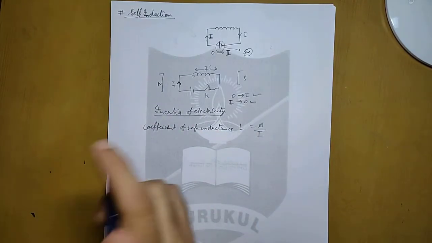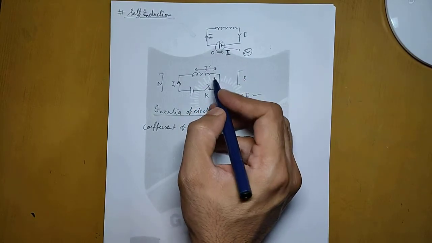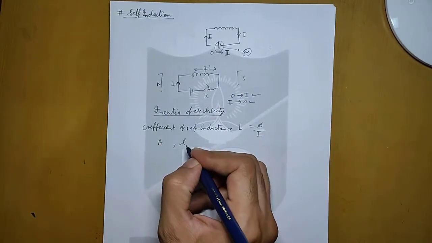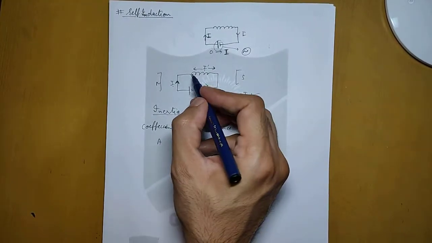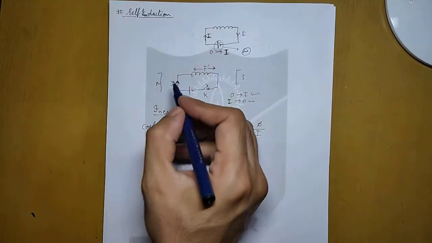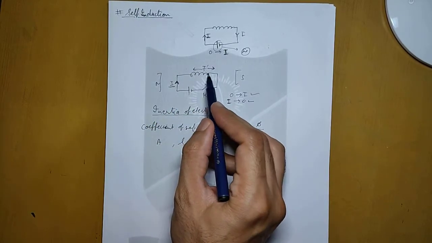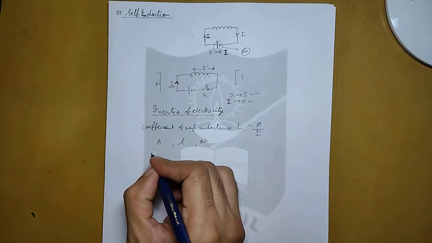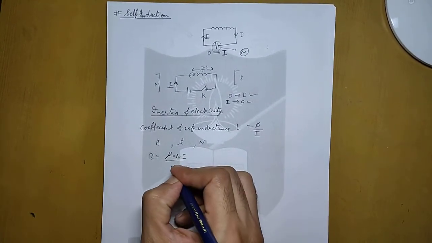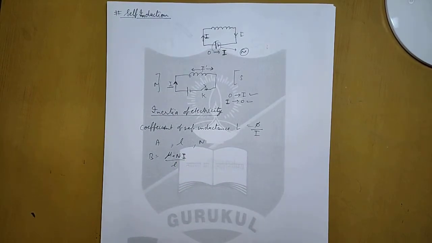Now suppose there is a solenoid with cross section area A and length l, and there are n number of turns in this solenoid. If current I is passed through the solenoid, then a magnetic field will be produced in the coil. This magnetic field will be equal to B equals mu naught n I upon l. This formula we have already done in the last chapter when we were studying about the solenoid.